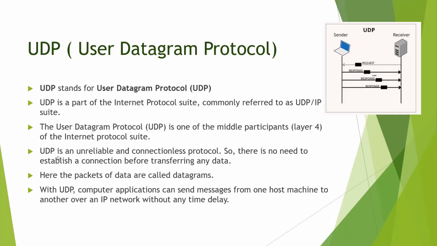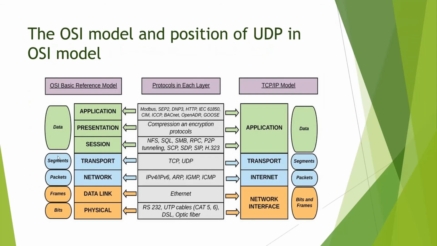With UDP, computer applications can send messages from one host machine to another host over an IP network without any time delay, so it is fast enough. This is the OSI model and the position of UDP in it, that is here in the fourth layer. You can see in the transport layer, UDP and TCP are present.